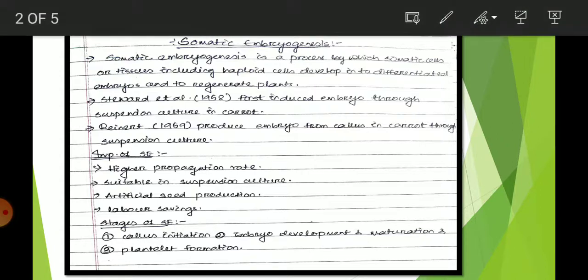Mainly whenever we put somatic cells into the culture media, they go through different stages. Likewise, the first thing is callus initiation. Callus initiation happens. What is callus?